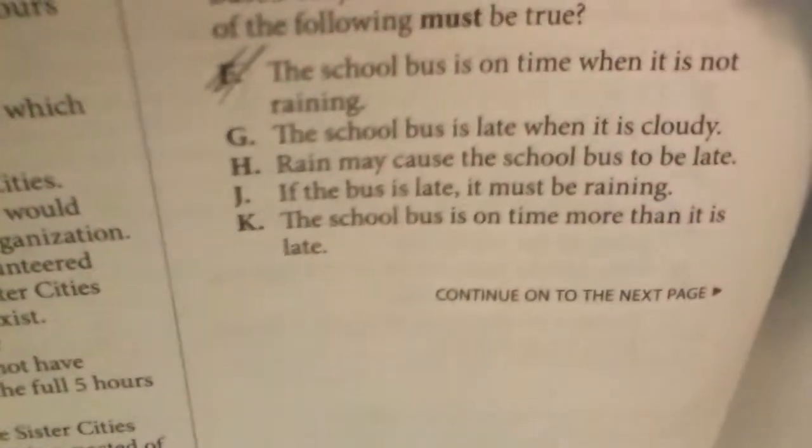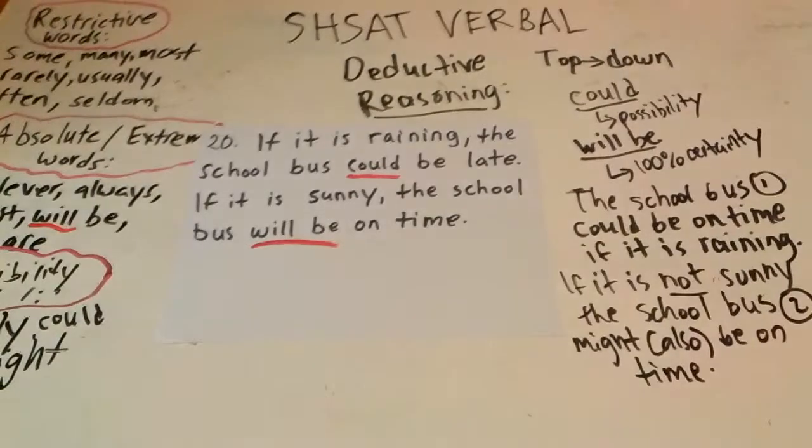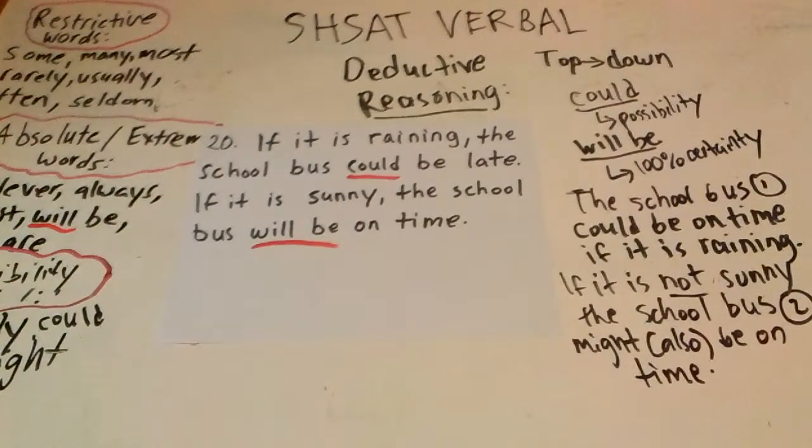G. The school bus is late when it is cloudy. Does anyone say anything about cloudiness? No. So, we won't count that one. Alright? If it is cloudy, it is late? No. In fact, if it is not sunny, the school bus might also be on time, was one of our sentences. That contradicts that one.